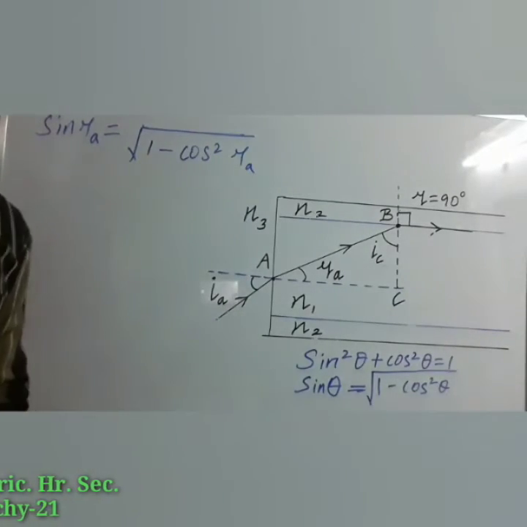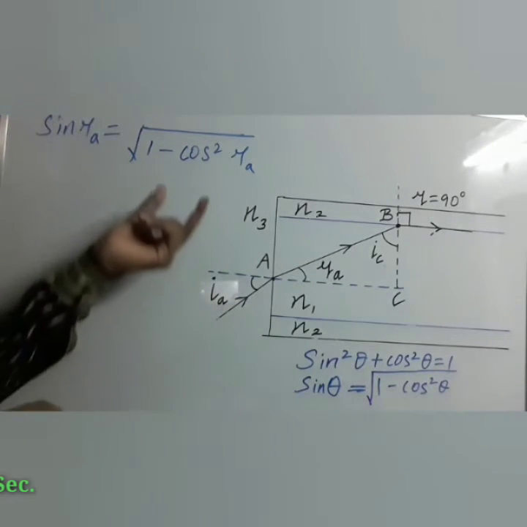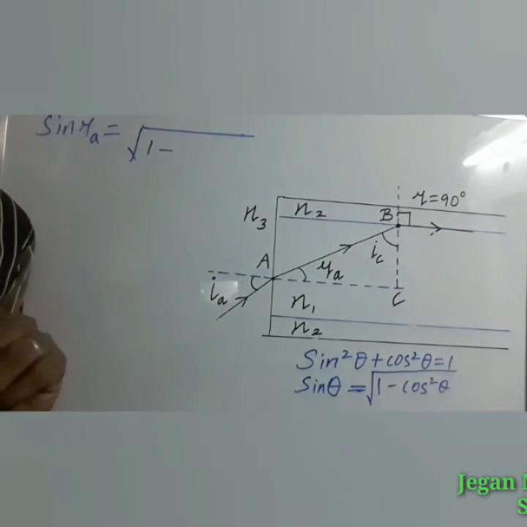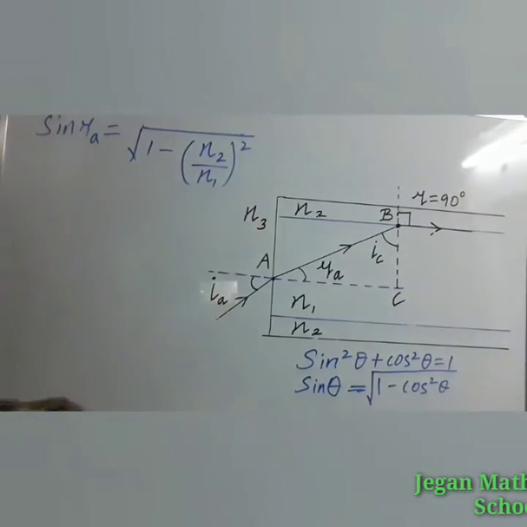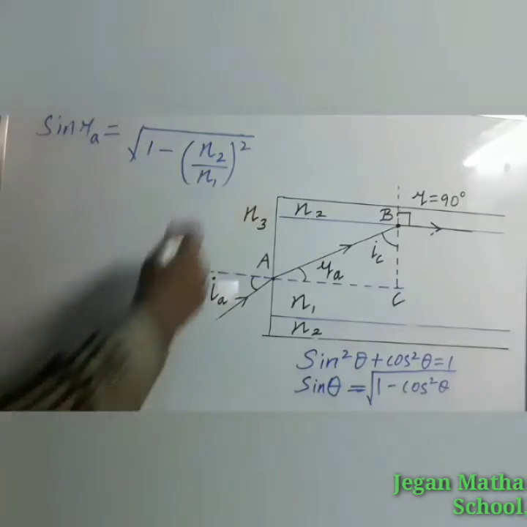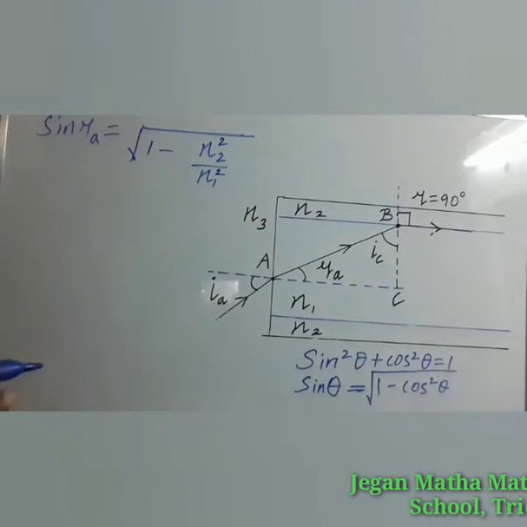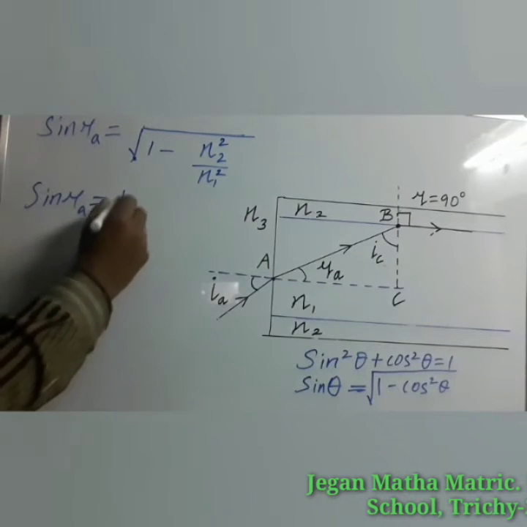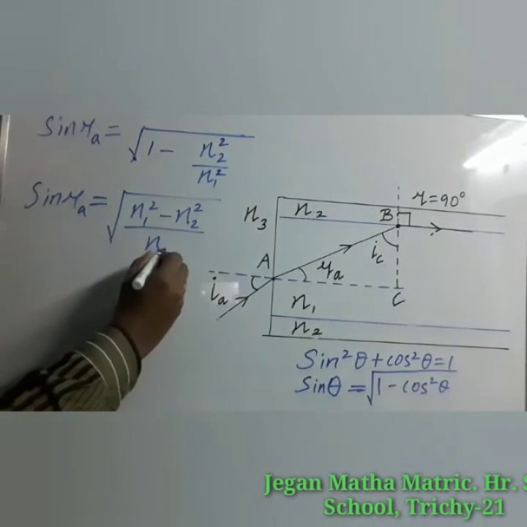In this expression we are going to substitute equation 3, where you can get the value of cos RA, which is equal to n2 by n1. So here instead of cos square RA we can substitute the value n2 by n1, that is only the equation 3 squared. That square can be taken inside. Now we can do the cross multiplication. So sin RA is equal to root of n1 square minus n2 square by n1 square.